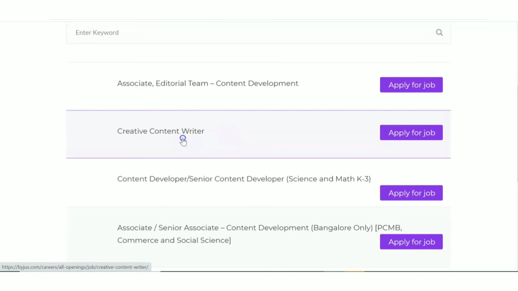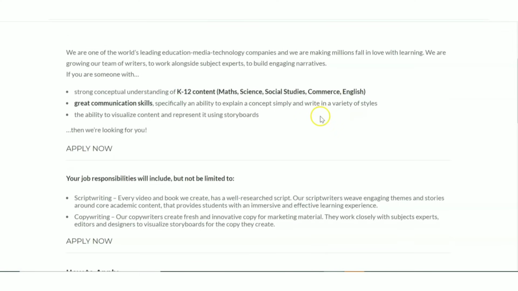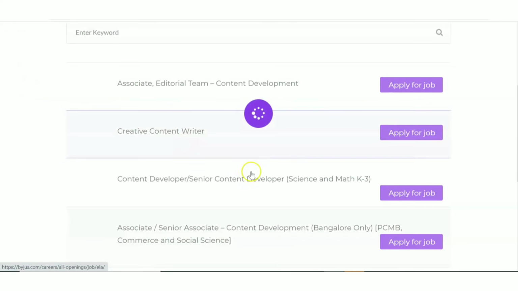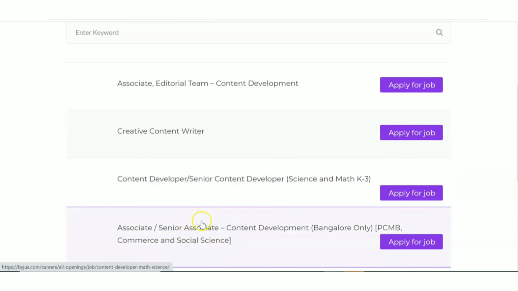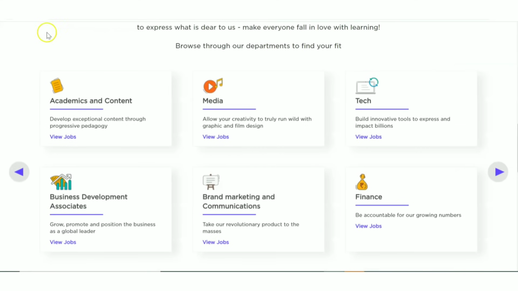Then creative content writer. Content writer will be the job. Here you should have a strong conceptual understanding of K-12 content, that is, you should have this subject knowledge. Then great communication skills, and the ability to visualize content and represent it using storyboards. So this will be the qualification. Just like that, you can also see the details of associate, senior associate, content development. So these are the 4 openings present under the category called content management, that is academics and content management. So these are the open positions present in Byju's app.